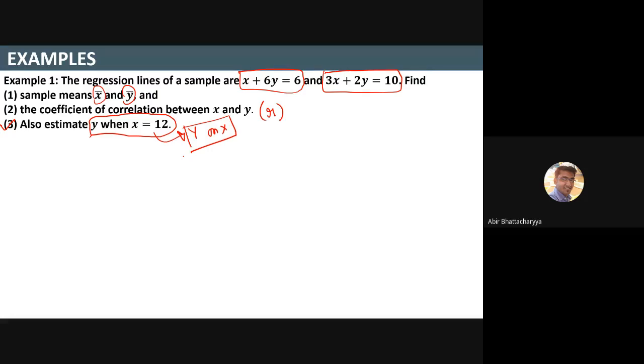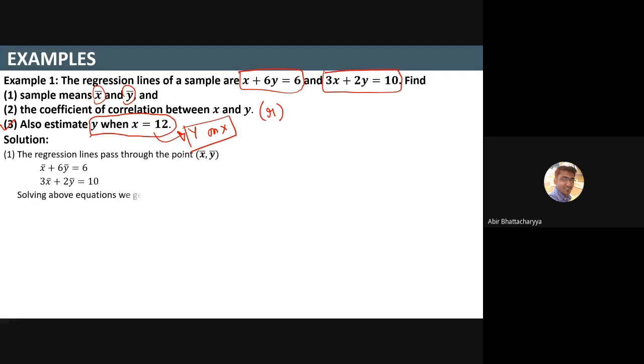Okay, when x equals 12. Now x is going to be an independent variable, y is the dependent variable. That's why it is y on x. The regression linear equations pass through x bar and y bar, so we can easily substitute x bar and y bar into the first equation and the second equation.